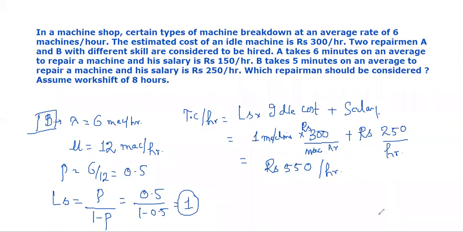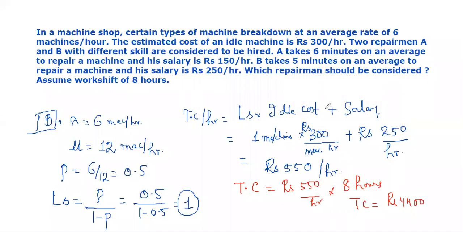And finally, if we have to calculate the total cost, because they are working for 8 hours per day, the total cost will be equal to rupees 550 per hour multiplied by the 8 hours of the shift. How much will this be equal to? ₹4400.